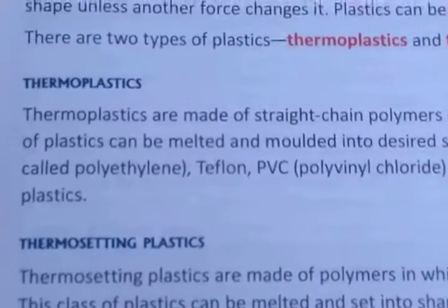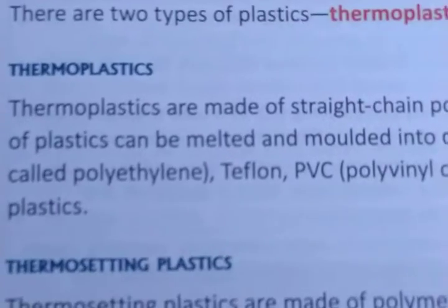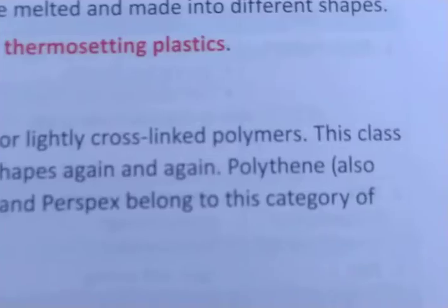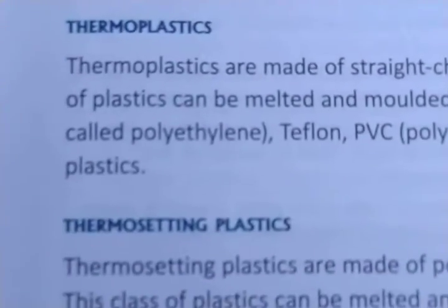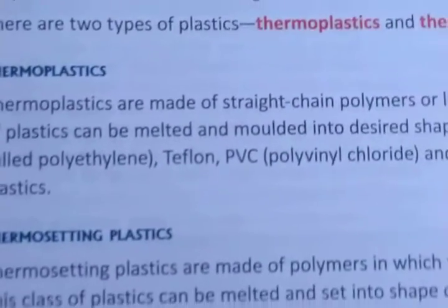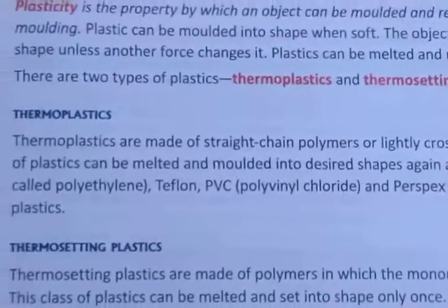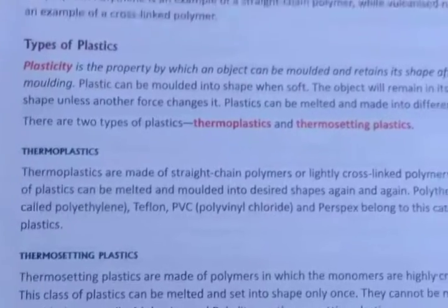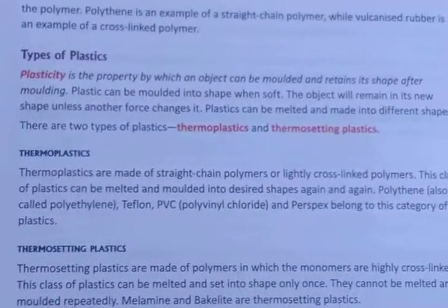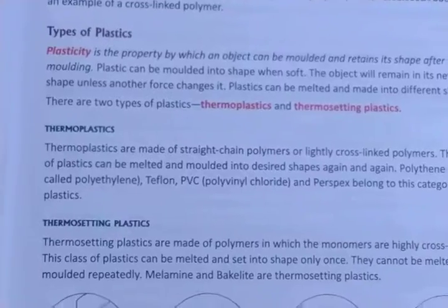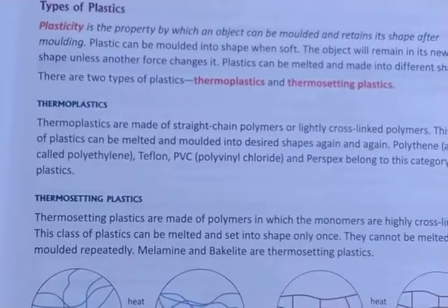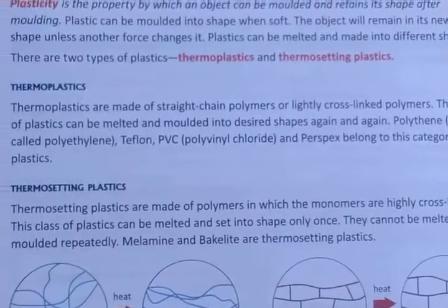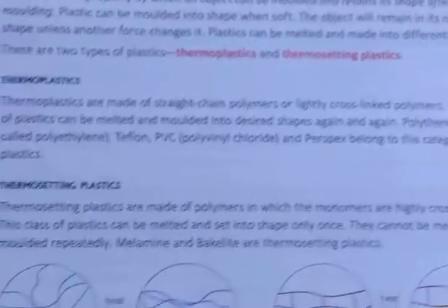Now let's start. What is thermoplastic? Thermoplastics are made up of straight chain polymers or lightly cross-linked polymers. This class of plastic can be melted and molded into desired shapes again and again. You can see it can be molded into different shapes repeatedly. Polythene, also called polyethylene, Teflon, and polyvinyl chloride, shortened as PVC, and Perspex belong to this category of plastic.